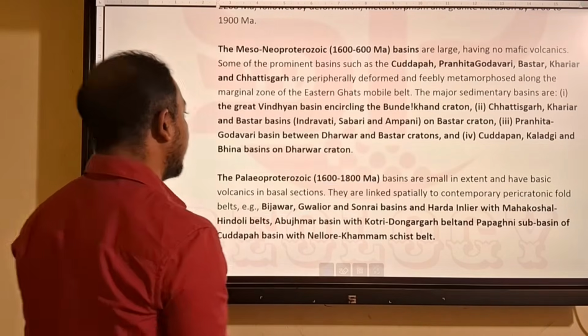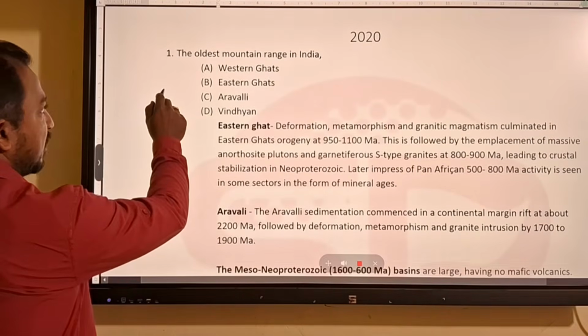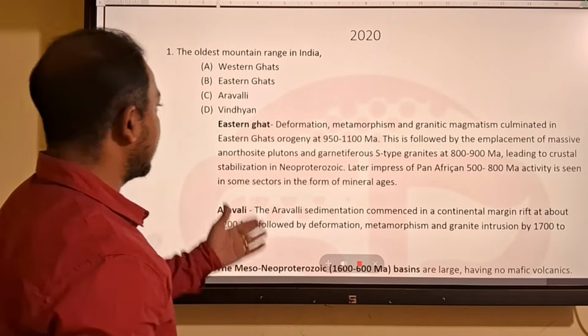Let's see what our answer will be. The Western Ghat is from the Cretaceous, so it is the youngest.